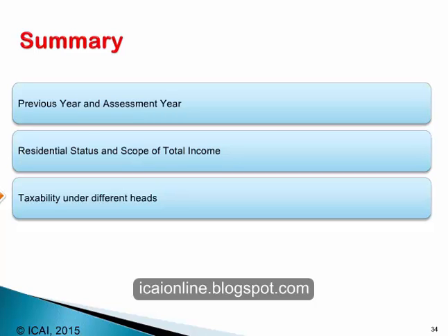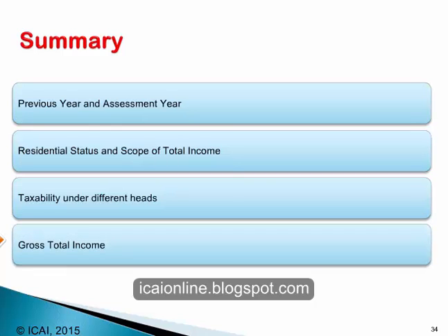In other words, the distinction of income into the different heads of income is very important, and understanding what income is taxed under which head is of a very important nature in the understanding of the income tax law in India. Now the next category comprises of computing the gross total income. The gross total income of an SSE is equal to the sum total of the net taxable income under each head of income.